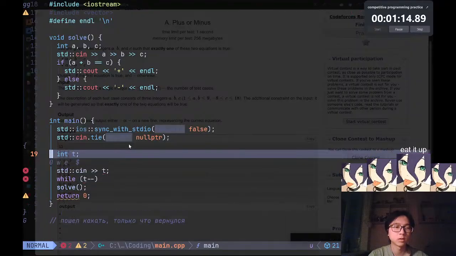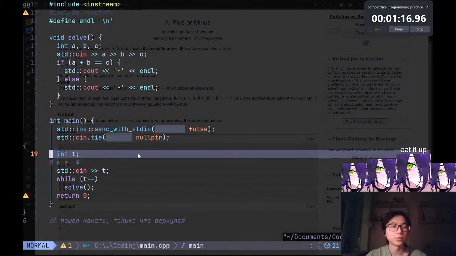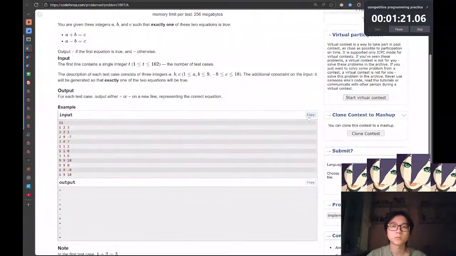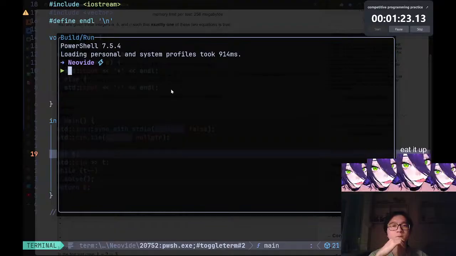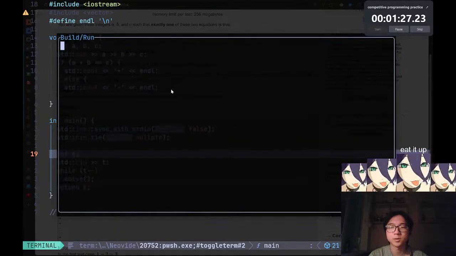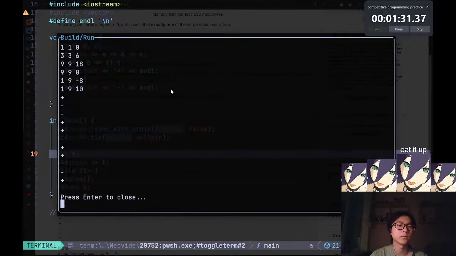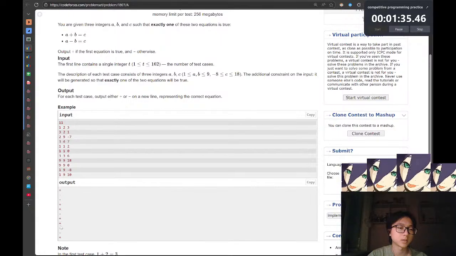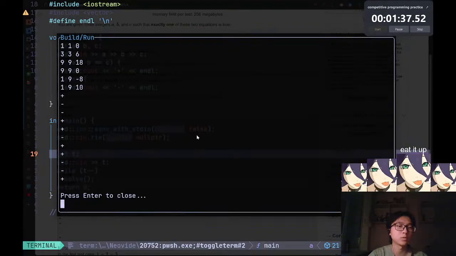So it was like, that was weird. But okay, so I have test cases. We can compile this and test this out. Waiting for this to build and run. Usually the first time compiling is a bit slow, so it's like the start of an engine. Plus, minus, minus, plus, plus, minus, plus, plus, minus, minus, plus. Everything is true.